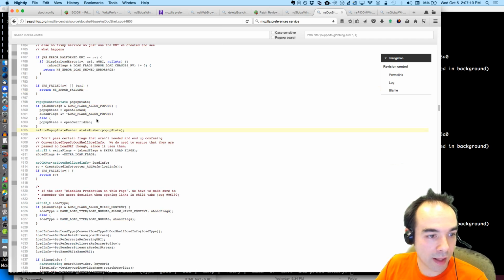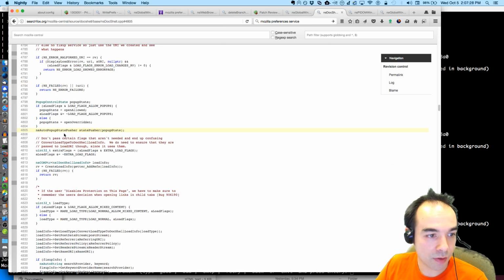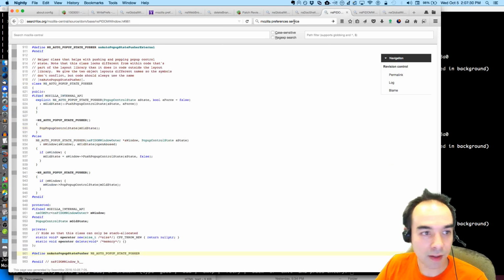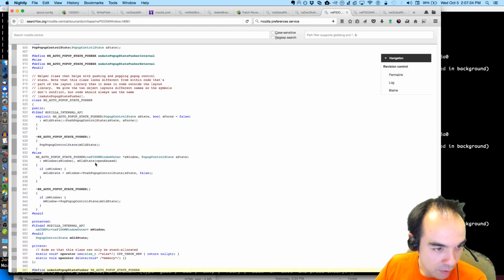So if there are not allowed pop-ups, then we push a particular state via this thing. How this thing works, I think we looked at it just a couple minutes ago, but this auto pop-up state, what's it going to do? We call push pop-up control state and we don't force it, and then when it's destroyed we pop it off.